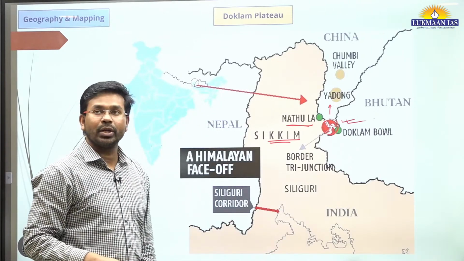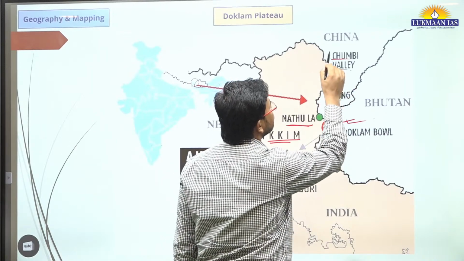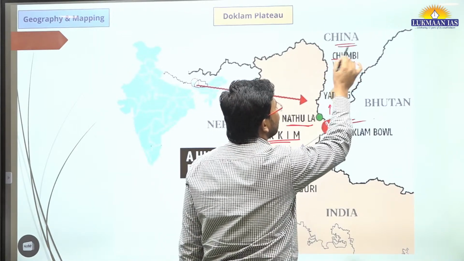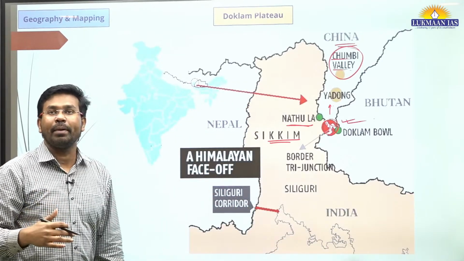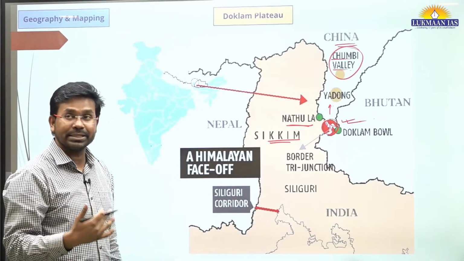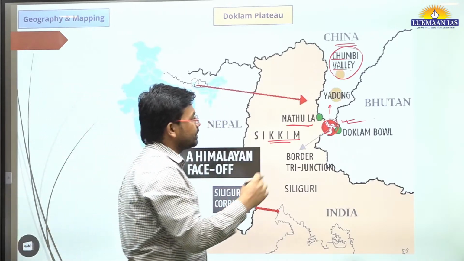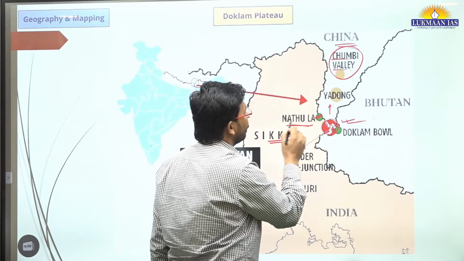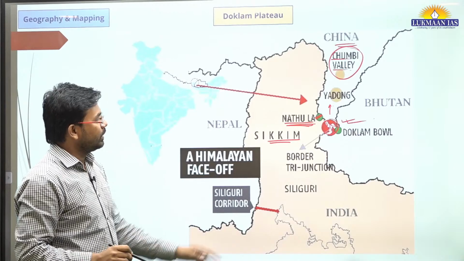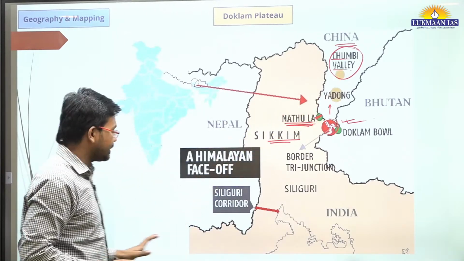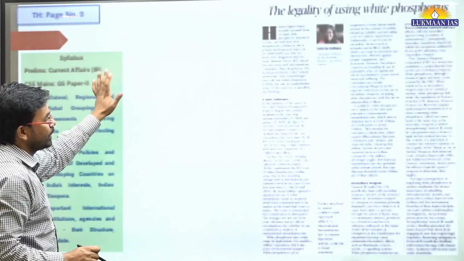And there is a location which is known as Chumbi Valley. This Chumbi Valley is a region in China, as we can see over here. This is also important. And we do have a mountain pass that connects India with China. This mountain pass is known as Nathula. This is also very important. So this is the Doklam Plateau that we discussed. With this, now let us quickly move to discuss the first topic.